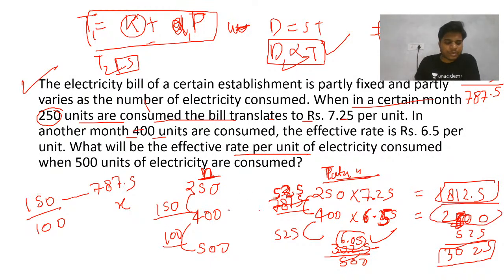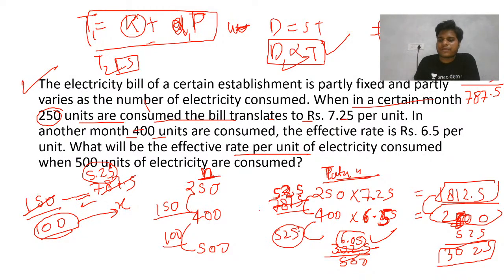Now their difference will be proportional. 150 is this, so for 100 you have to just find using the ratio. I think I have got the calculation right, this is 5.5, so you just multiply this with 5.5. You can also use this, that will be the same thing.